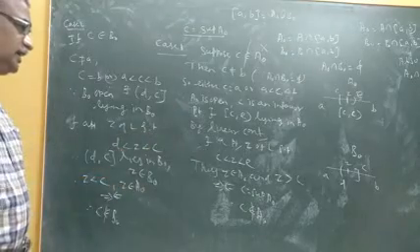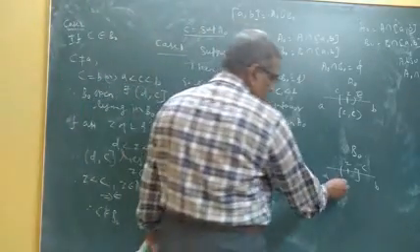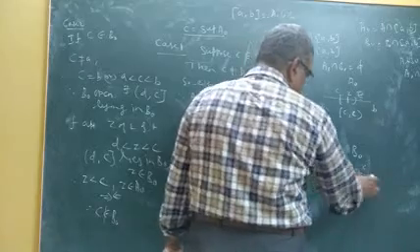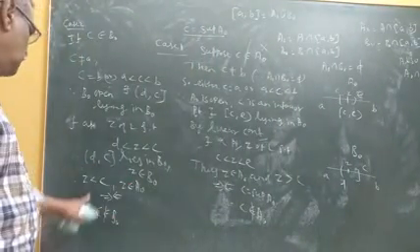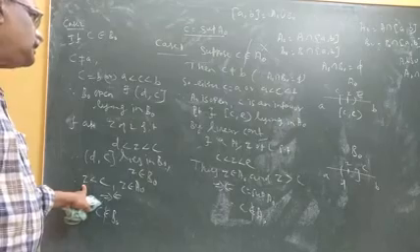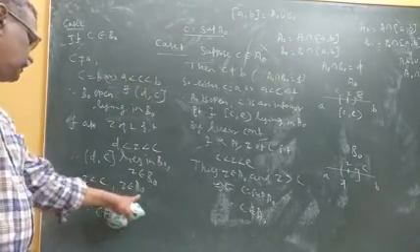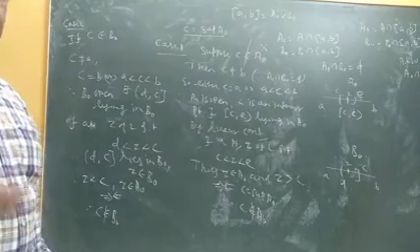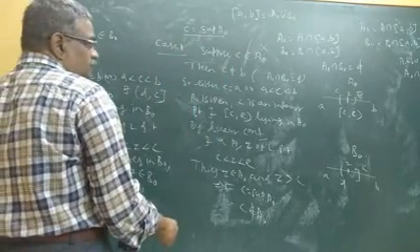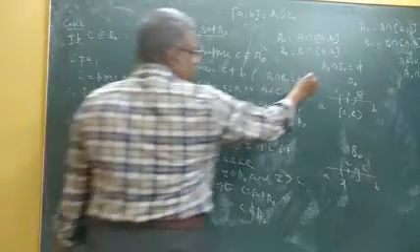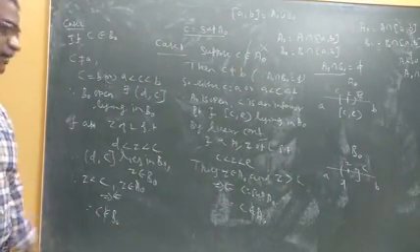Since L is a linear continuum, there is a point Z between D and C. Z belongs to B naught. But Z is less than C, and C is the supremum of A naught. Therefore, where will Z be? It will be in A naught. Z is in A naught and Z is in B naught, so Z belongs to A naught intersection B naught. But A naught intersection B naught equal to empty set, which is a contradiction. Therefore, C does not belong to B naught.